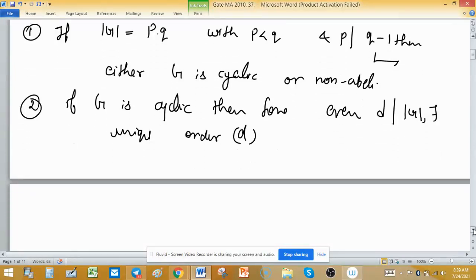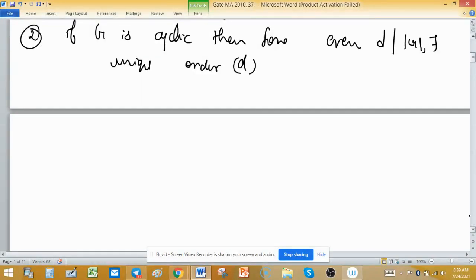And the third fact is, you have to focus on my words, not what I have written here, because I can skip something as I am not able to write faster.